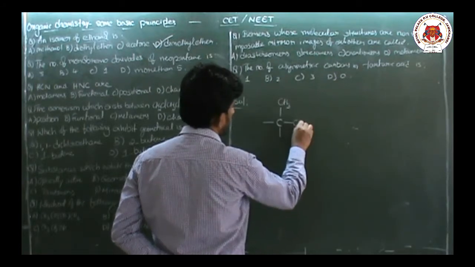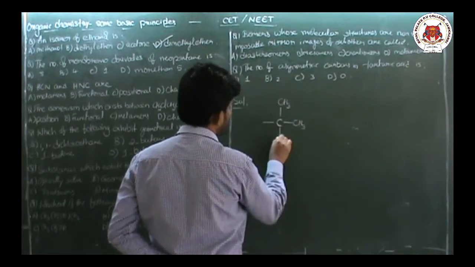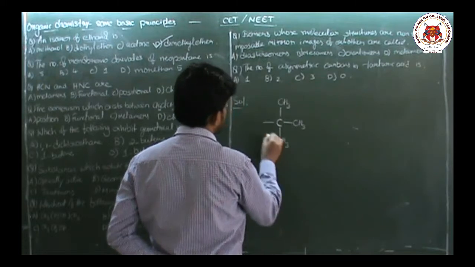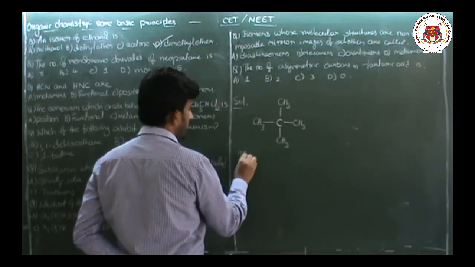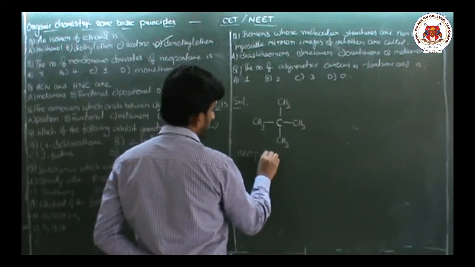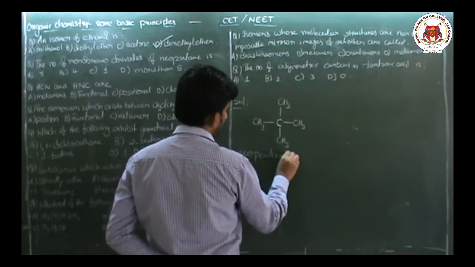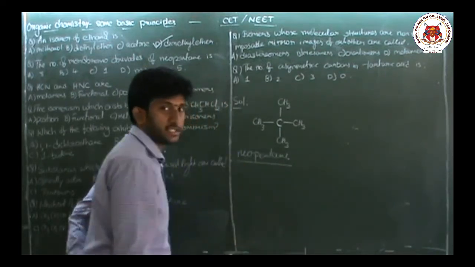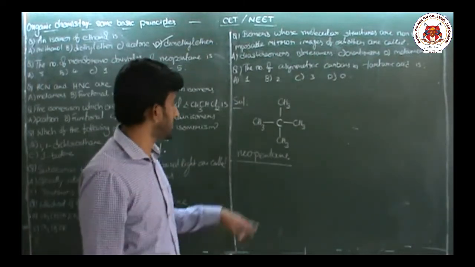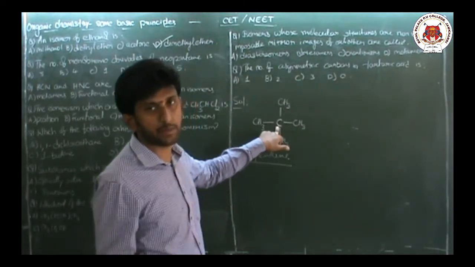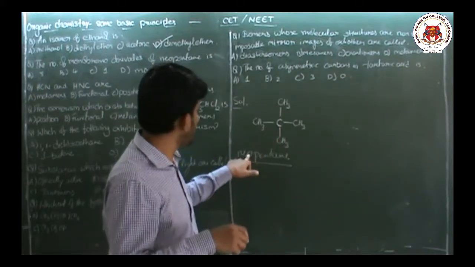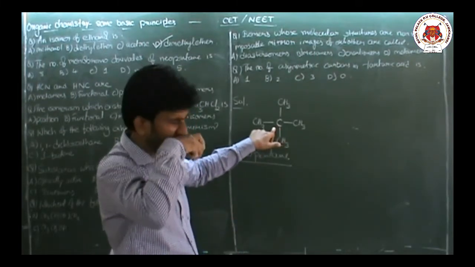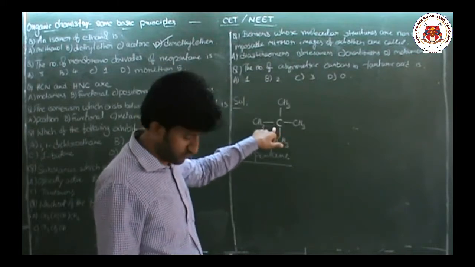This is the neopentane molecule. n-Pentane means straight chain; neopentane means branched, and a quaternary carbon, or 4 degree or neo carbon, must be there. So this is neopentane.